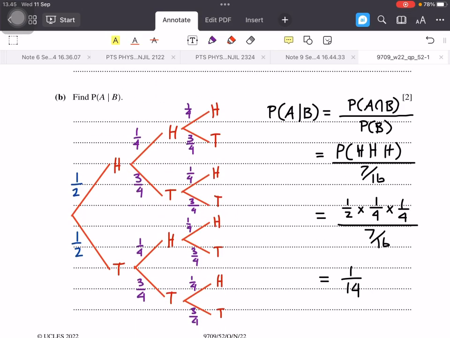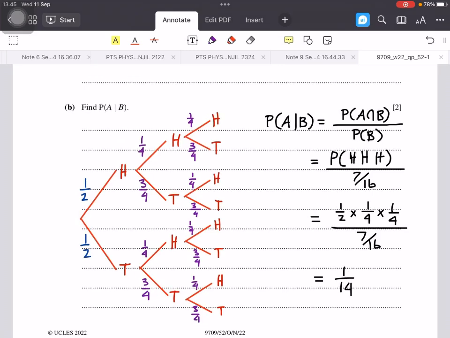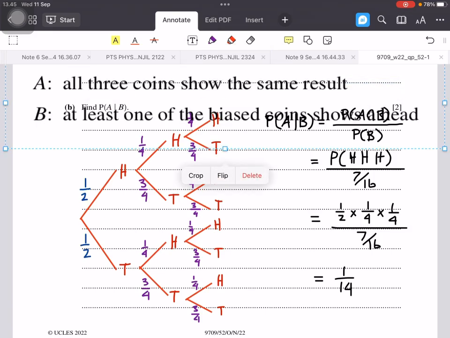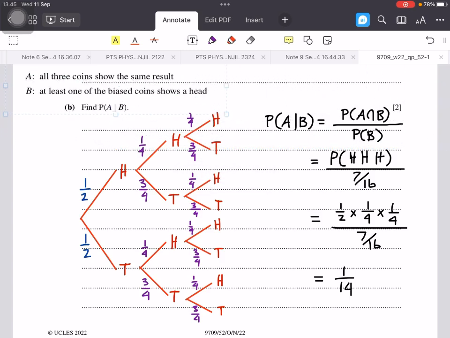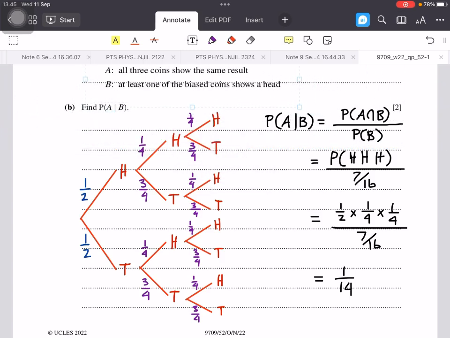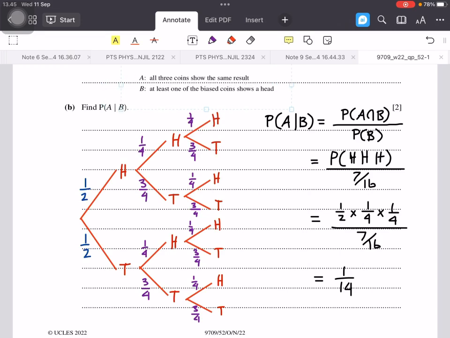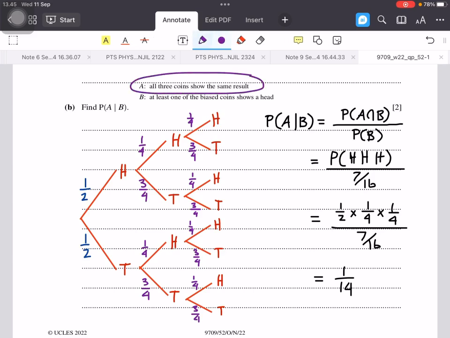And then part B, find probability A given B. Remember that probability A is that all the 3 coins show the same result, and B is the event that at least one of the biased coins show a head.